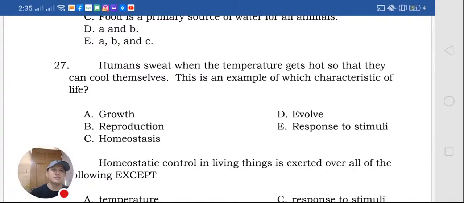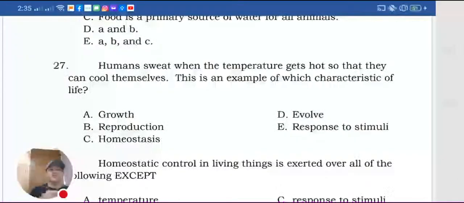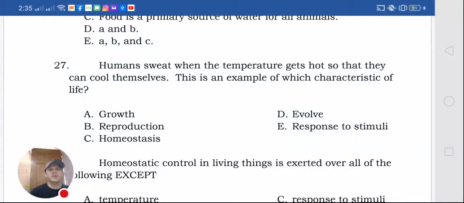Okay, in the deeper discussion of the release of heat, you have the vasodilation and vasoconstriction that is happening during hot summer days, and then winter months, or cold seasons like that. But the vasodilation and vasoconstriction, that is already in the biological part.